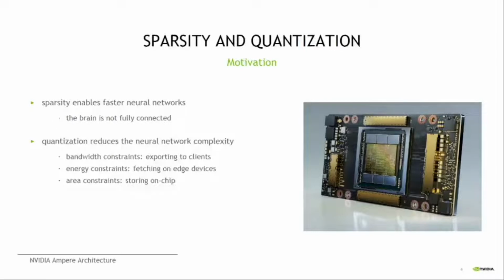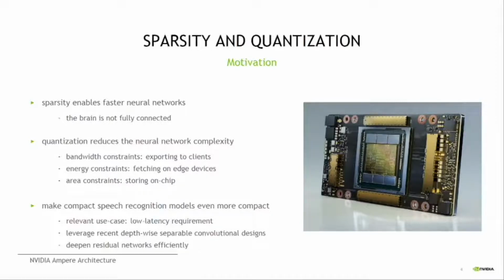On the other hand, quantization reduces the neural network complexity. This is especially important on edge devices, which have bandwidth constraints, energy constraints, and area constraints. In practice, this makes it hard to export to clients, fetch on edge devices, and also store information on chip. Our goal is to make compact speech recognition models even more compact. This is a relevant use case, since speech recognition tasks often have a low latency requirement. Hence, we propose to leverage recent depthwise separable convolutional designs to deepen residual networks efficiently.